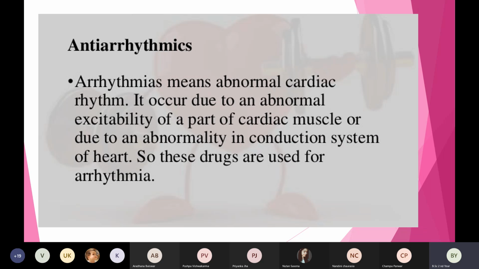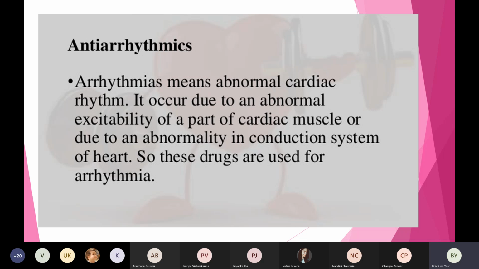So today, just a summary. Today I've explained to you firstly about arrhythmias. What is arrhythmia? It is the abnormal heart rhythm or abnormal cardiac rhythm. Why is it occurring?